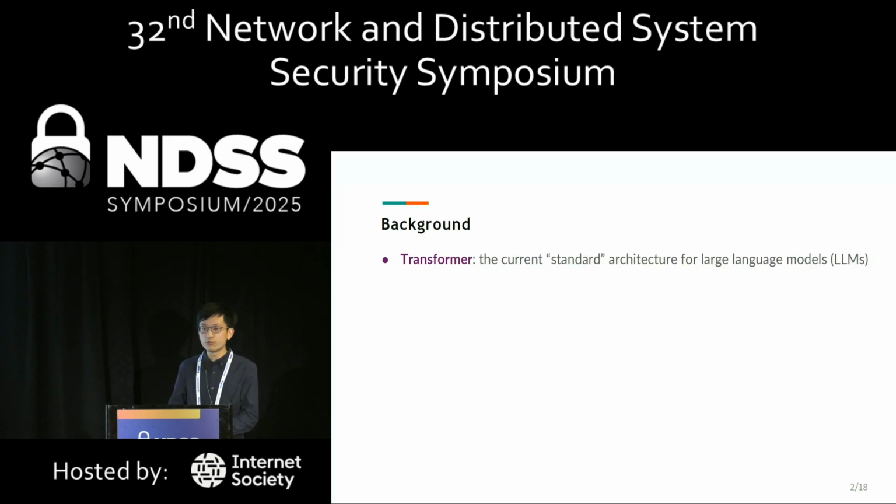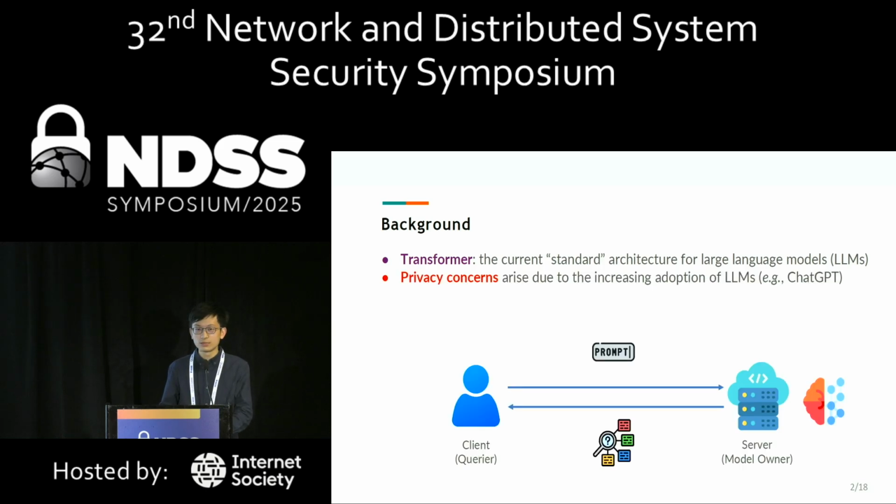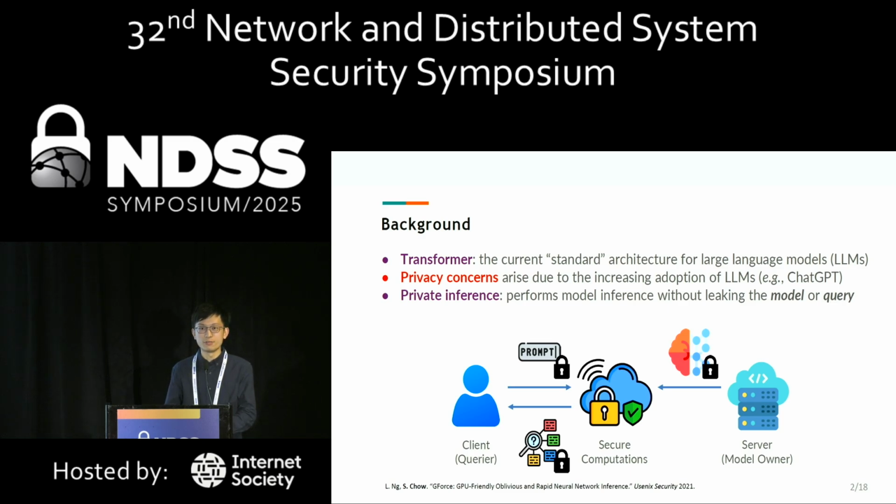Transformer is the current standard architecture for large language models. However, privacy concerns arise due to the increasing adoption of LLMs, such as ChatGPT. Private inference allows a client who owns some query and a server who owns a model to perform model inference without revealing their private inputs, addressing these privacy concerns.